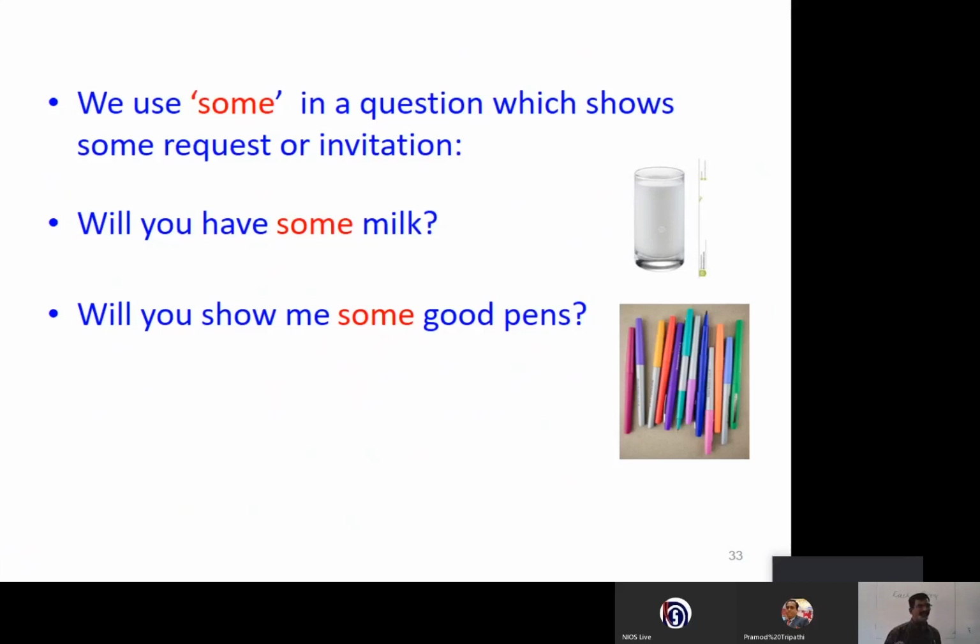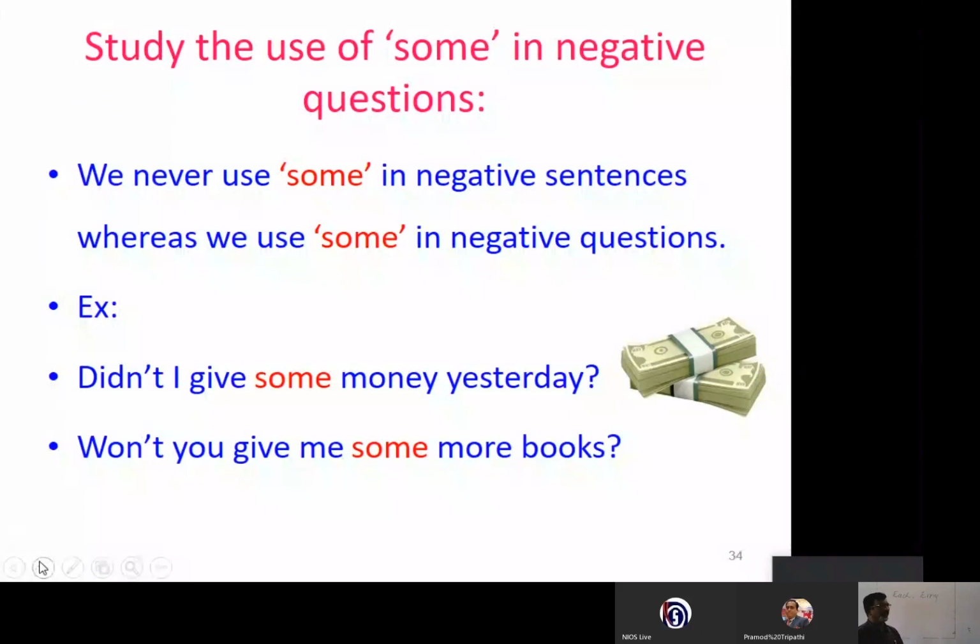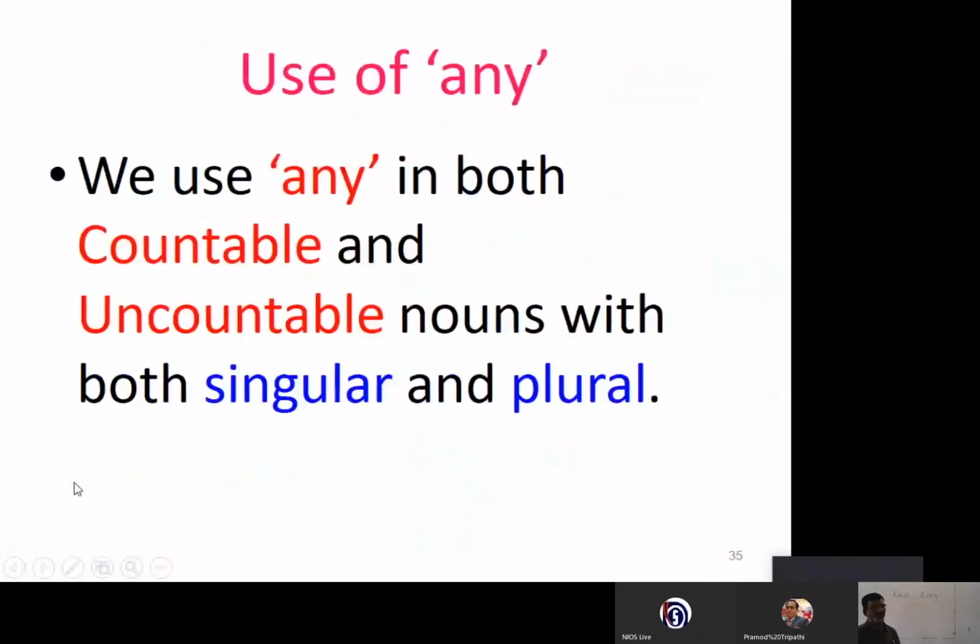But in affirmative sentences, some cannot be used in negative form. Now, we use any in both countable and uncountable nouns, both with the singular and plurals.